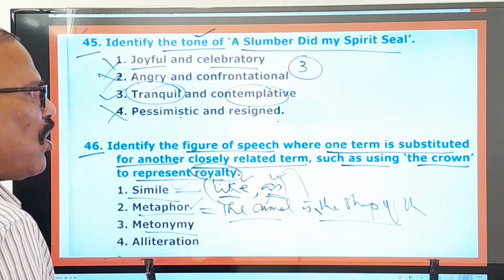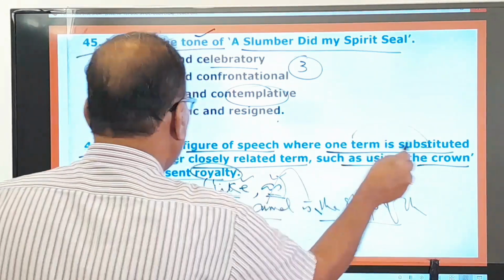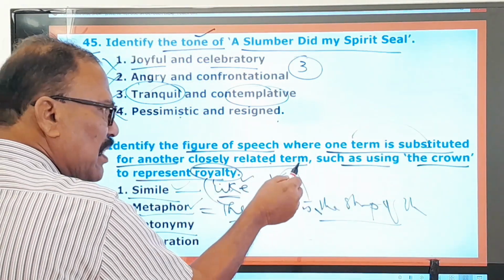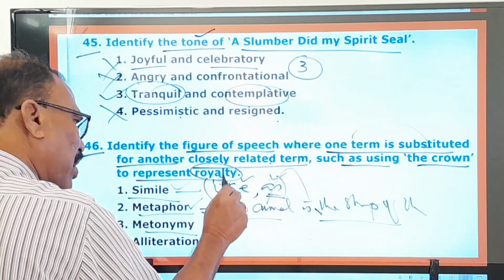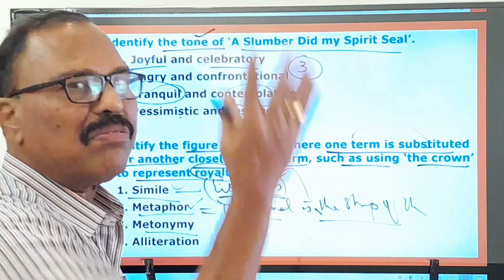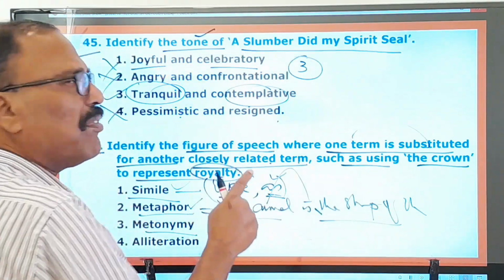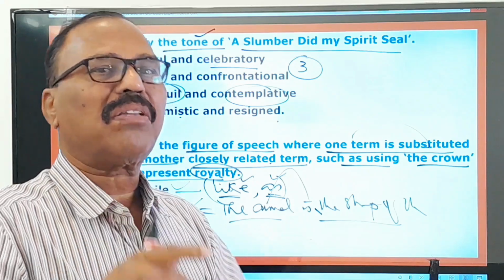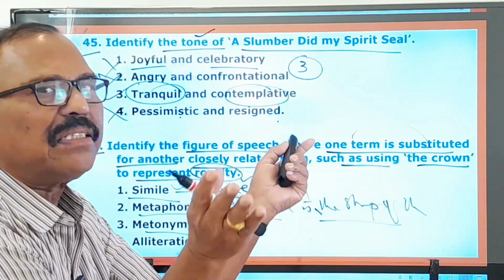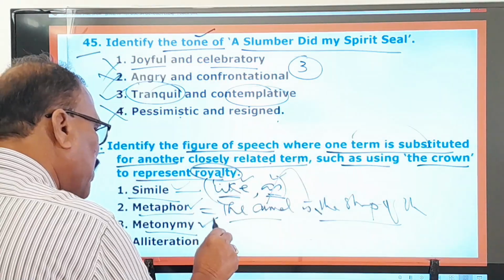Metonym is where one term is substituted for another closely related term. For example, the crown is used instead of royalty. The White House is used for the president of USA. So you can say the president of the USA or the White House. Both are interrelated. That figure of speech is called metonymy.